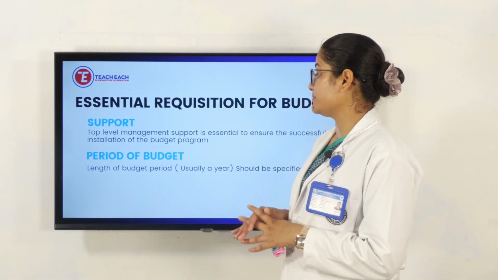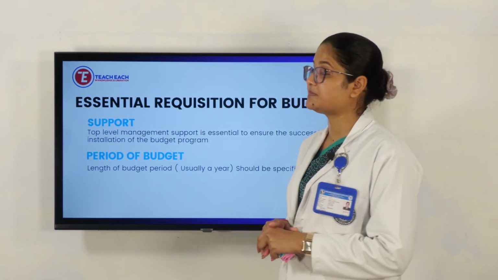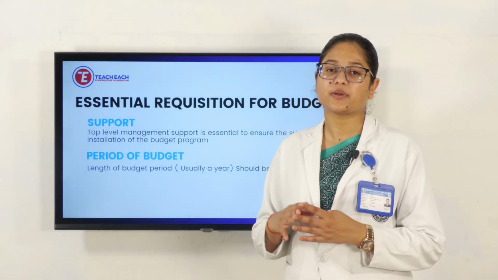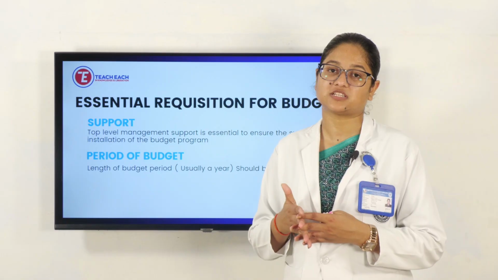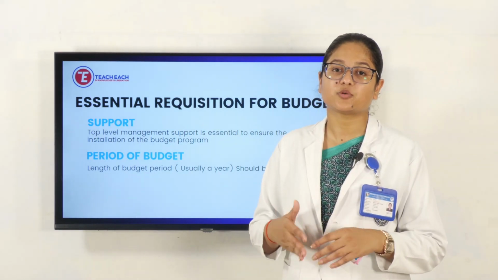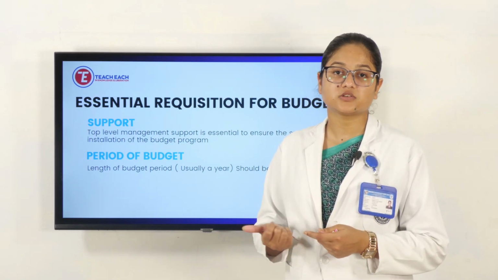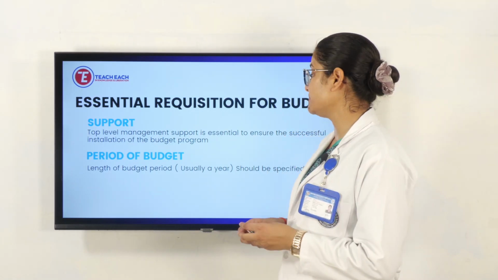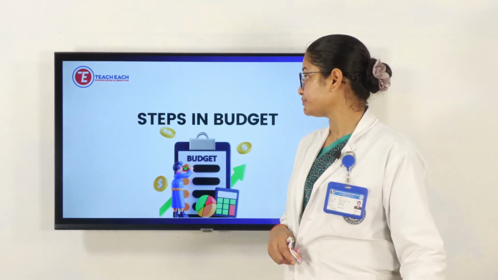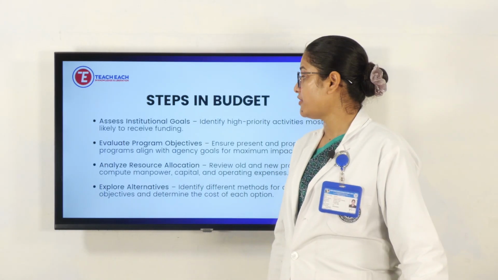Period of budget. The length of a budget period, usually a year, should be specified, but it depends on the type of budget. Like we have discussed, there will be a production budget and a program budget. Some programs will be yearly, some for 6 months, some for 2 months. According to that, things can be changed, but basically it will be for 1 year of time. Next, we'll see the steps of budget, how we have to plan.